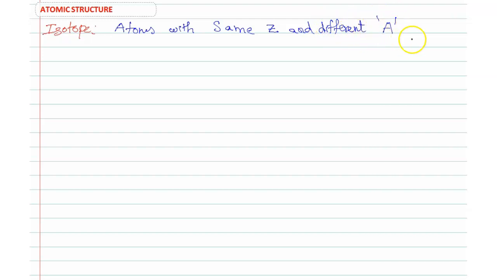Mass number means A. Same element only. So same atomic number, different mass number.